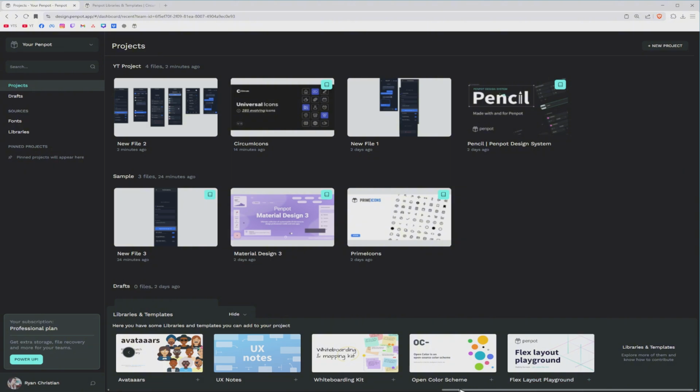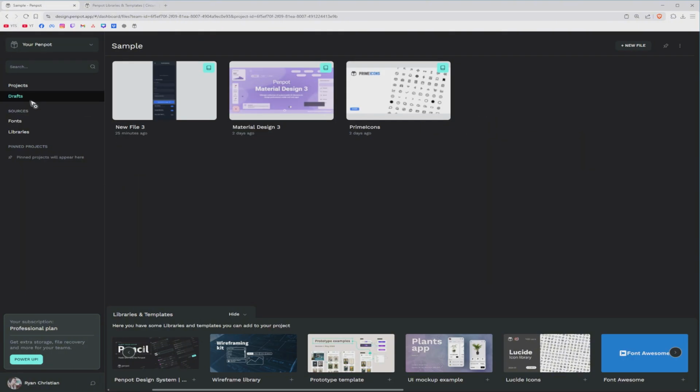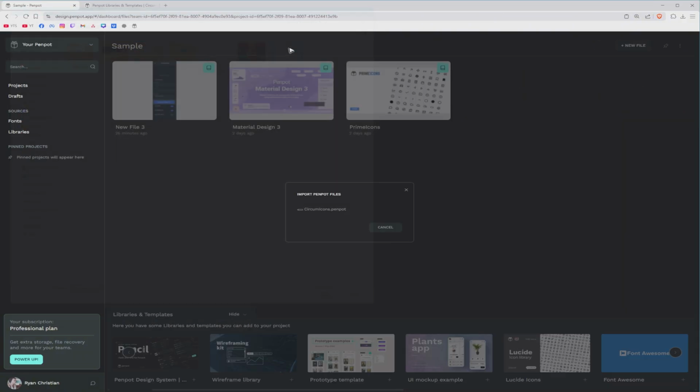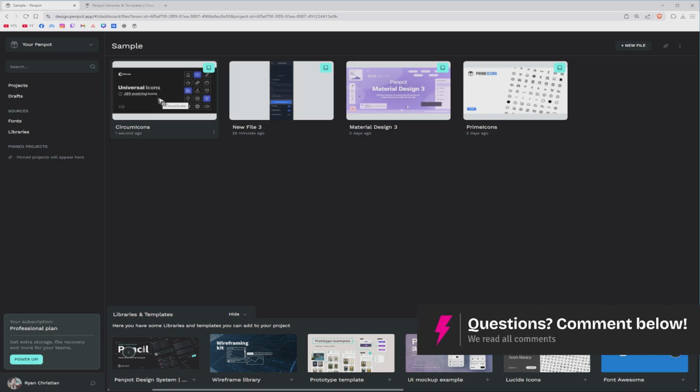Once done, go over to a project where you want the file to be imported. Let's say I'm going to upload circum icons right here to this sample project. I'm just going to click on the sample project, and then click on the three dots. Now import Penpot files. There you go. Double click, continue. Wait for it, accept. Now we have the circum icons right here, and it's now ready to be opened.